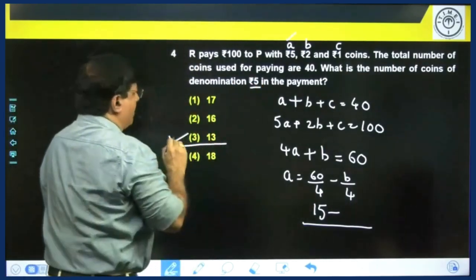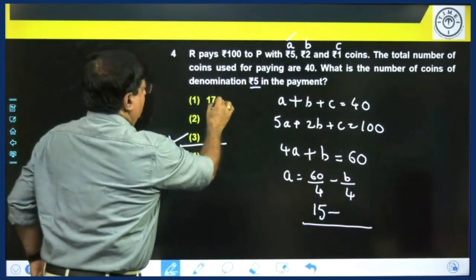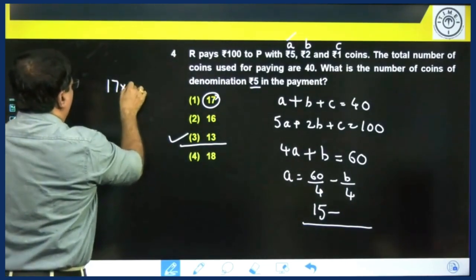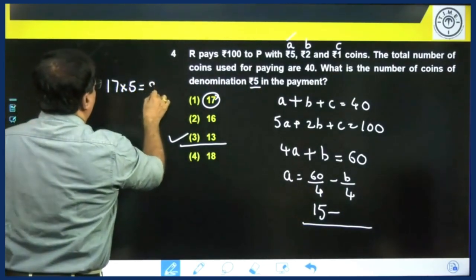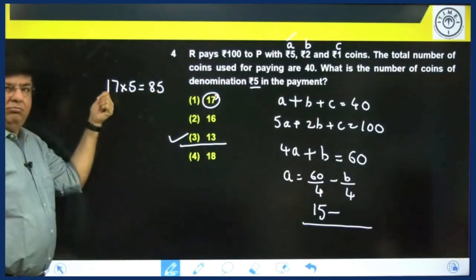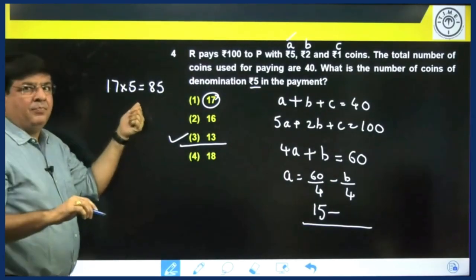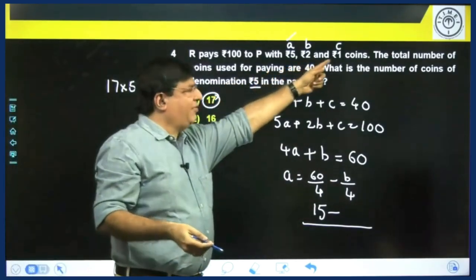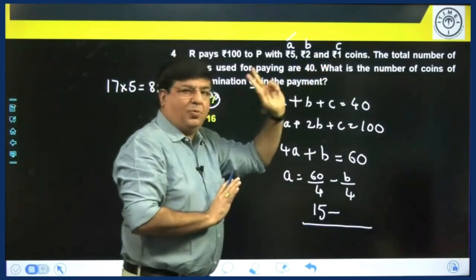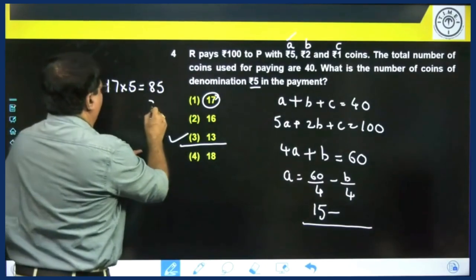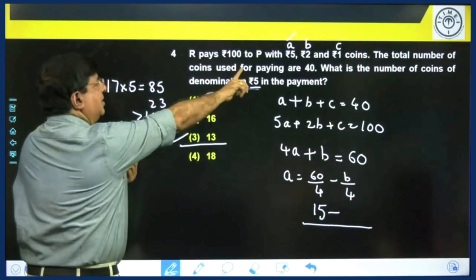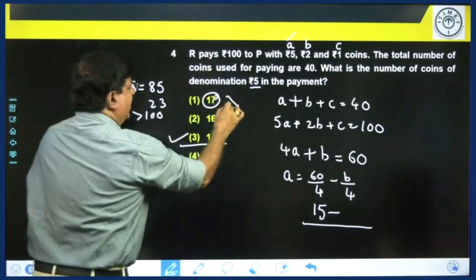5 rupee denomination. You assume that there are 17 5 rupee coins. It's an assumption. Okay. So 17 into 5 is 85. So out of 40 coins, 17 are over. You are left with 23. Even if we assume that all 23 are 1 rupee coins, 23 into 1 will give you 23, and this is greater than 100. But our value is 100. So 17 is not the answer.